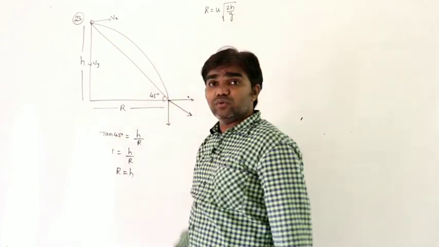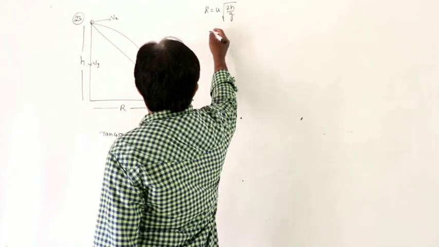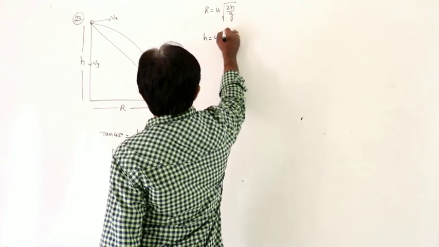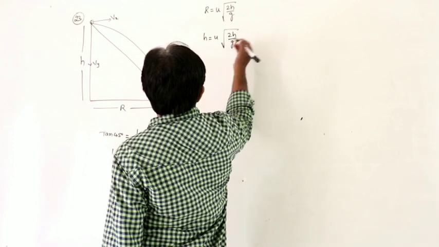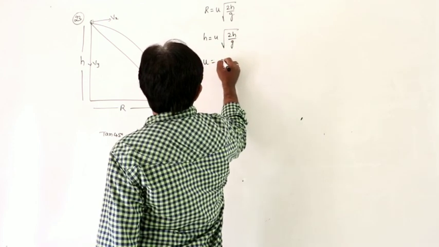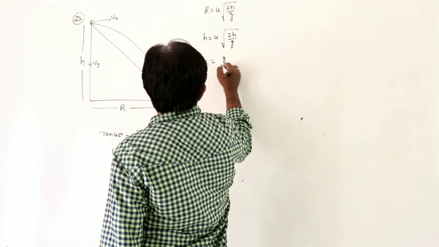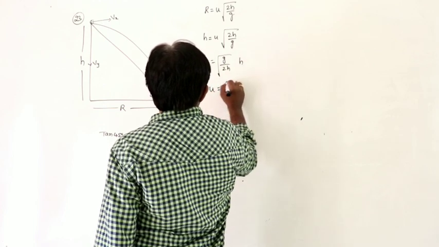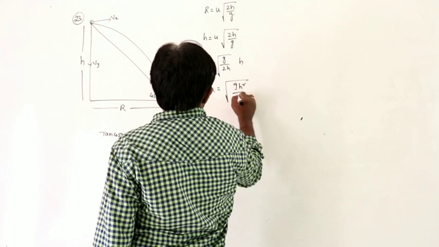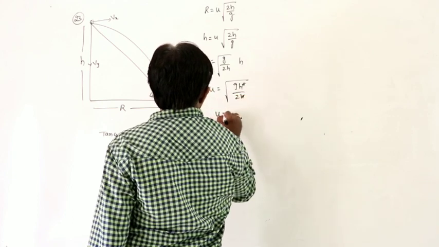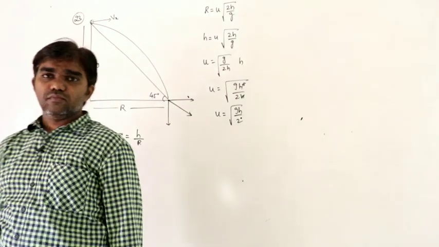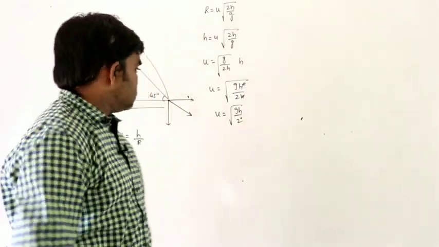R equals to u into under root 2h by g. So from this r is nothing but h. H is equals to u into under root 2h by g. So from this u can be written as under root g by 2h into h. H comes under the root, gh square by 2h. H cancel, u is equals to under root gh by 2.